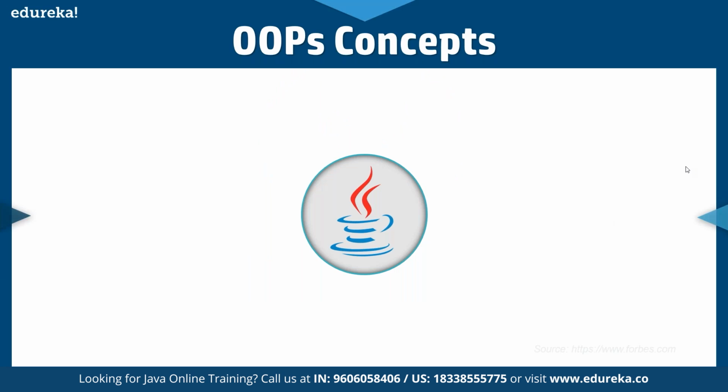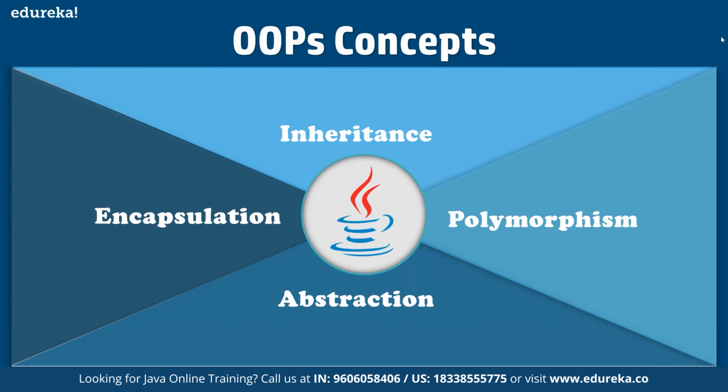So basically, OOPS has four different components available. We have inheritance, polymorphism, abstraction, and encapsulation. These are the building blocks of the OOPS concept. And now let's talk about each and every one of them one by one as we proceed further.